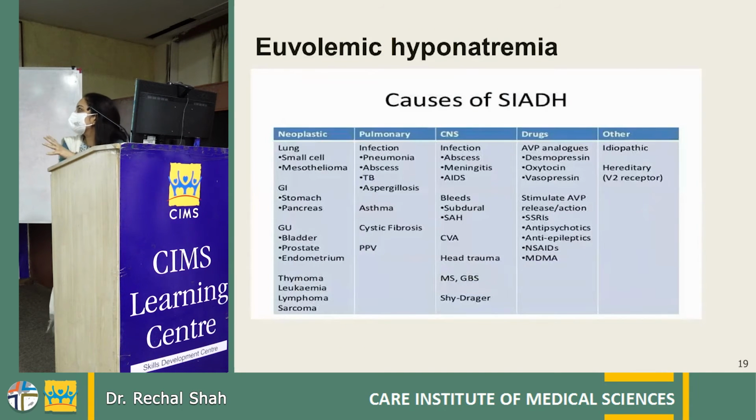So this is the most common type of hyponatremia we see in hospitals, and there is a long list of the causes of SIADH seen in neoplastic conditions, pulmonary infections, asthma, CNS infections, bleeding, tumors, trauma, and drugs like AVP analogs, and the drugs that stimulate the ADH secretion or action, that is SSRI, antipsychotics, antiepileptics.